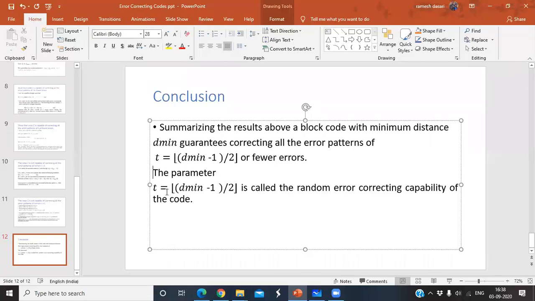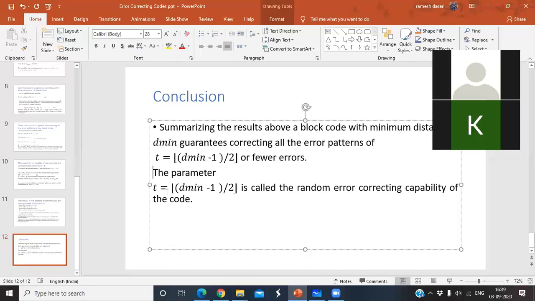But give some information about the error correcting capability of the code and show that the block code can correct all the error patterns whenever t equal to (d minimum minus 1) by 2 or fewer errors. At that time, you have to prove the two conditions, first condition and second condition, and the final summary like this you have to write. Is my point clear? So, a very, very important question.